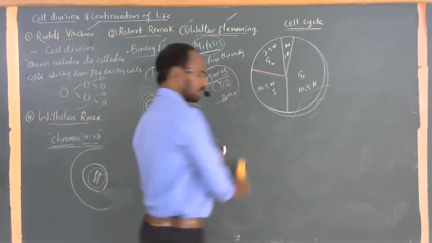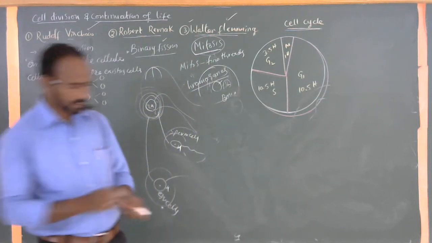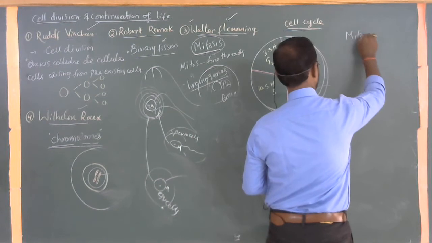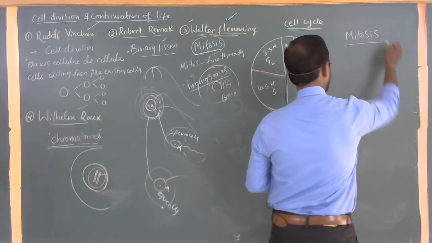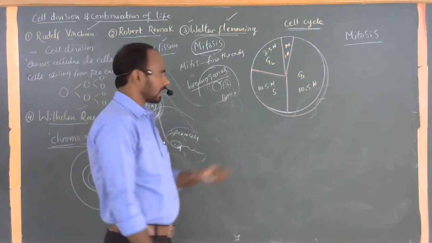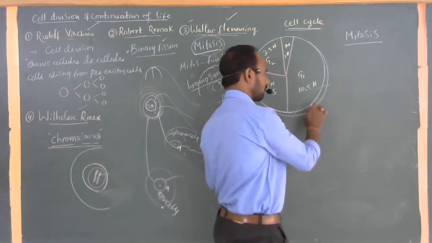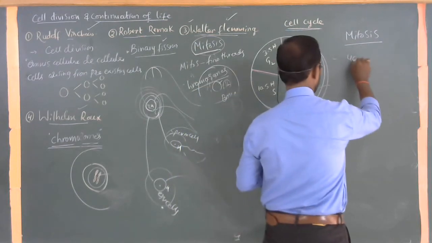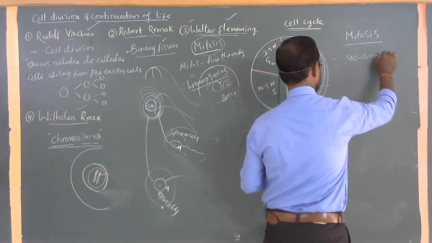Clearly observe, the cell cycle means we have to understand the process called mitosis. Mitosis means fine thread-like structures are present. This is just an imaginary diagram for our easy understanding. Each and every cell division takes approximately 40 to 60 minutes.